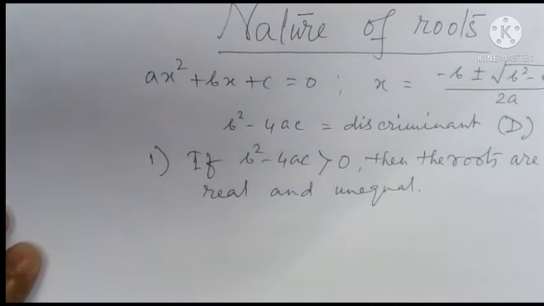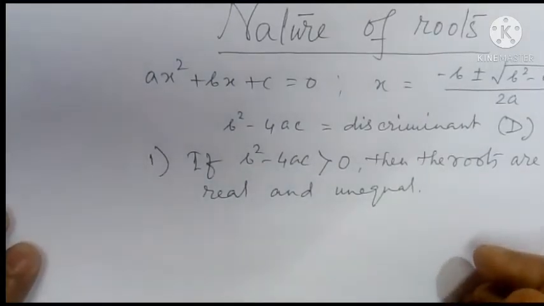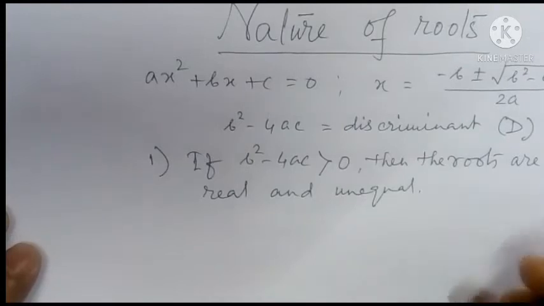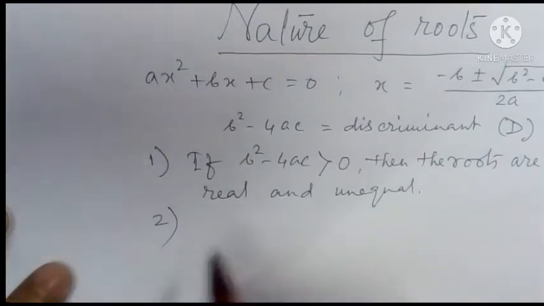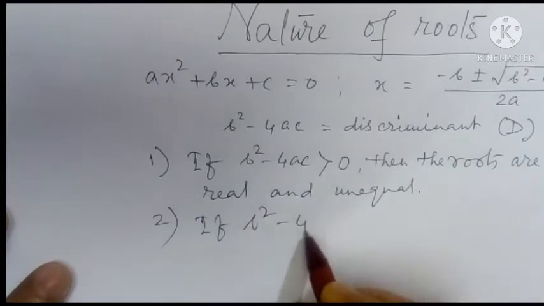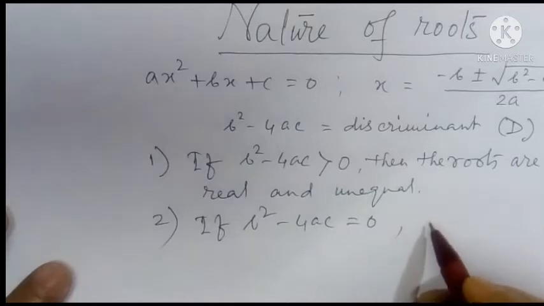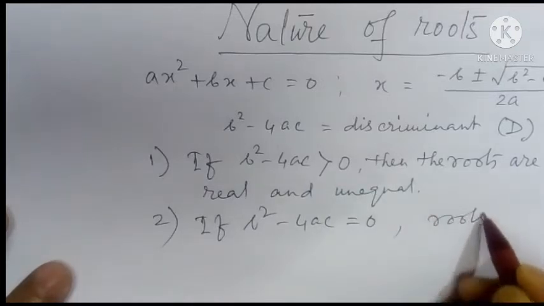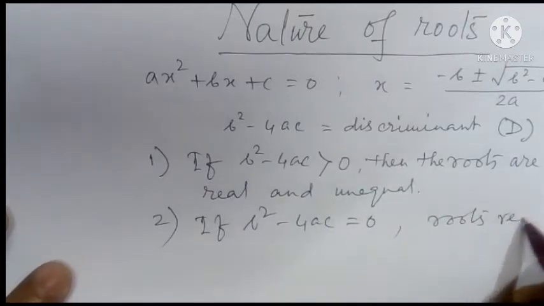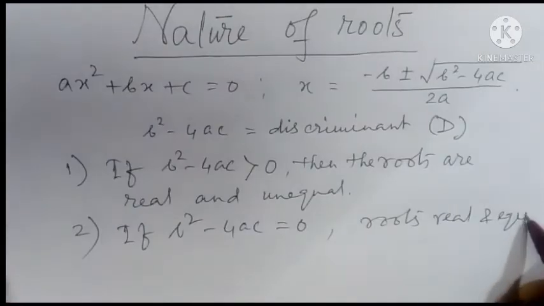Okay, real and unequal that means the distinct roots which are unequal. And number 2, if b square minus 4ac equals 0, then the roots are real and equal. Okay.